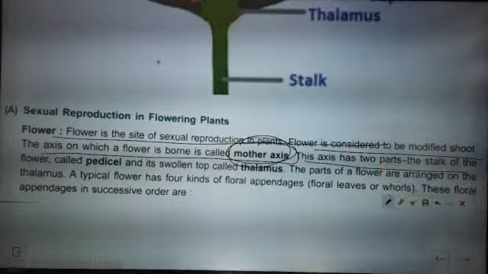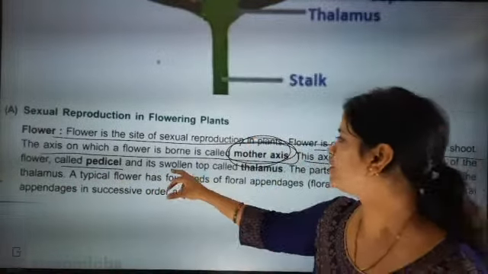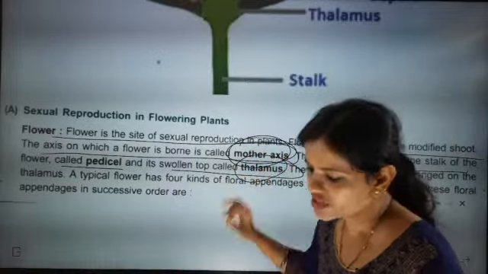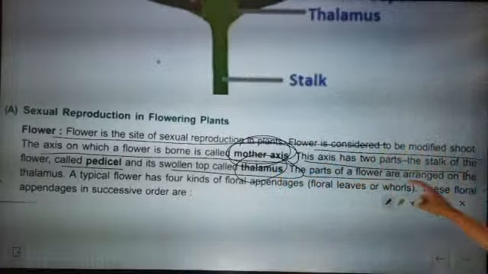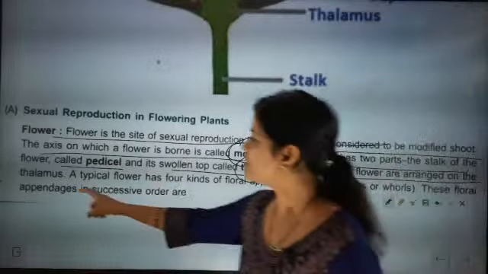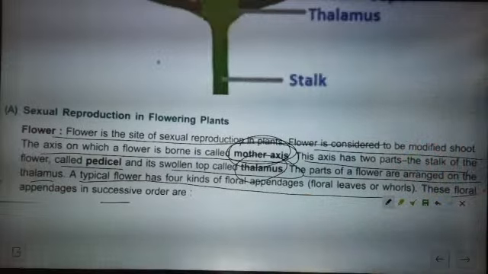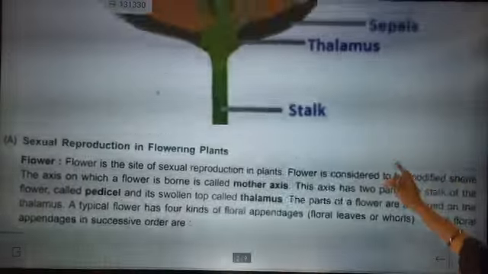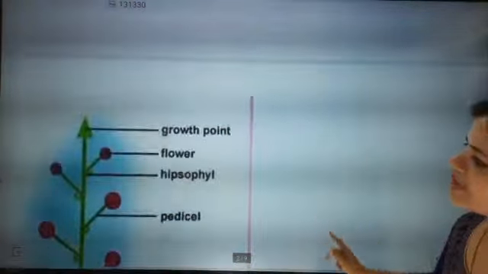This axis has two parts. The stalk of the flower is called the pedicel, and its swollen top is called the thalamus. Shall we see where the pedicel and the thalamus are? We are going to see both of them. The parts of the flower are arranged on the thalamus. A typical flower has 4 kinds of floral appendages, and I am going to discuss those 4 parts. So let's see where the stalk, the thalamus and the pedicel are.